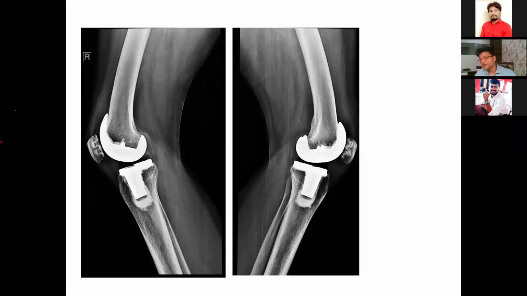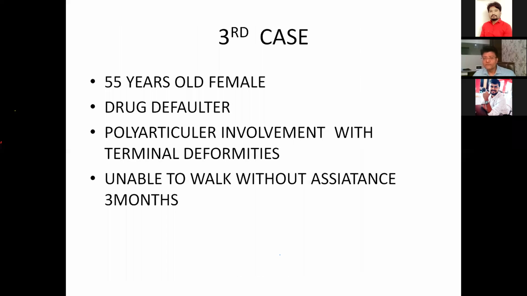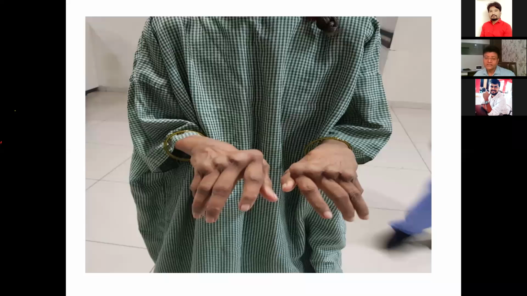The basic thing is we should focus on balancing the knee with the help of precision. If the facility of navigation is available, it is a wonderful tool intraoperatively to guide me in balancing the knee and taking the proper cut. My third case was a 55-year-old female. She was a drug defaulter, with polyarticular involvement and terminal deformity. She was unable to walk without assistance for the last 3 months. Look at the extent of the deformity, all her joints got worn off, including the metatarsophalangeal joints and the hand joints. She was a completely gone case. She was not able to stand even.